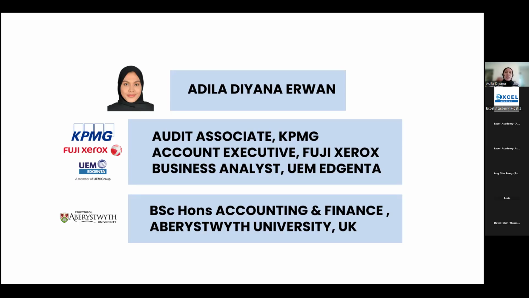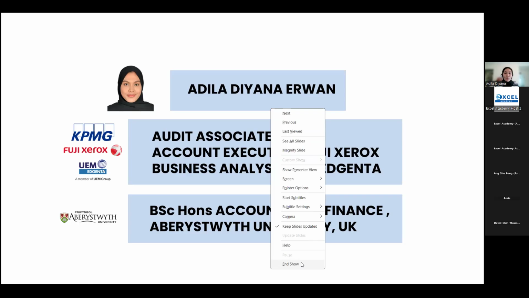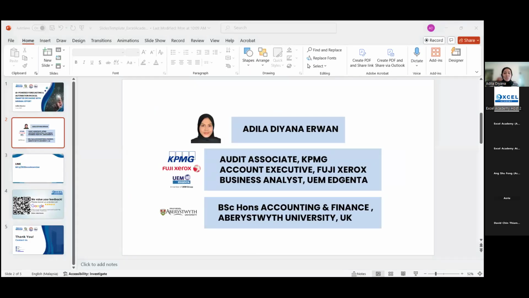Let me take down the slide first. Firstly, I would like to open a blank Excel workbook. This is very important. Here I would like to share some important keywords before we start, some Excel 101. This would help you to navigate your Excel better. The first one is tab. The second word is ribbon. Number three is column. Number four is row. And of course, number five is cell. Let's spend about one or two minutes just to go through this.